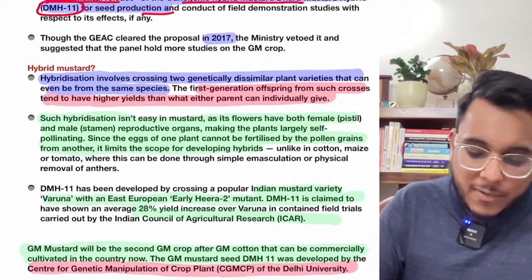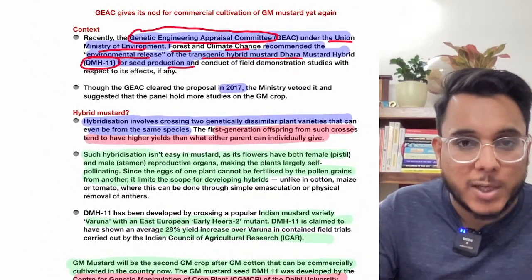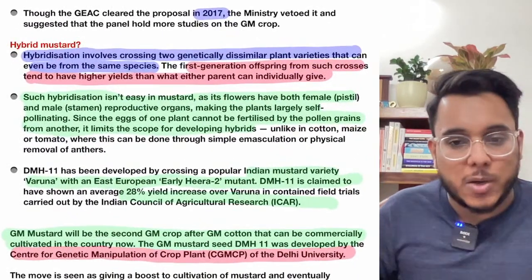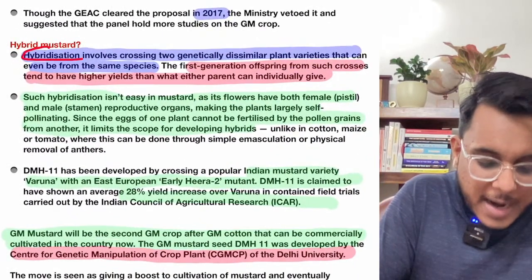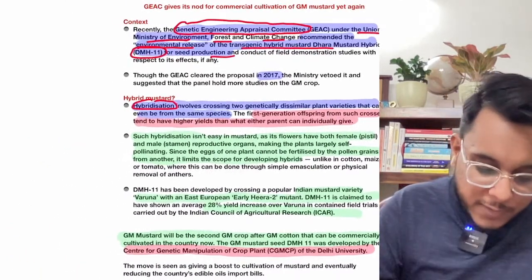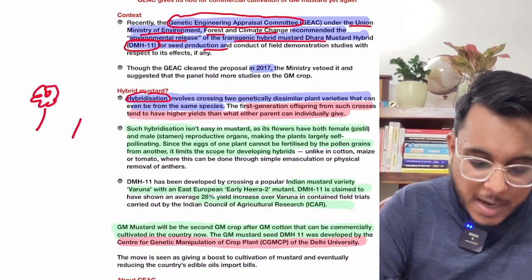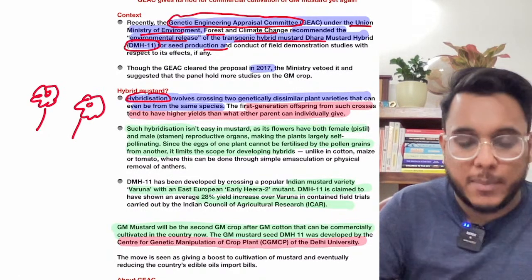Now guys, first of all, what do we understand by a hybrid crop or a hybrid variety of crop? Understand this: hybridization is a process where the plants of the two species, suppose this is plant number 1, this is plant number 2.